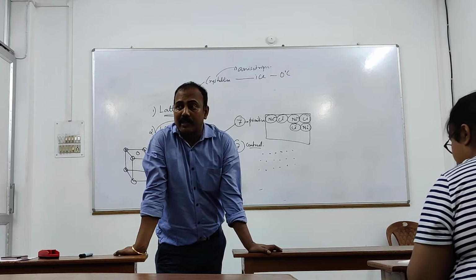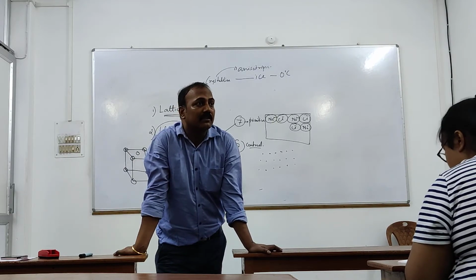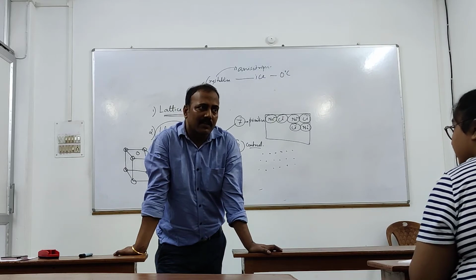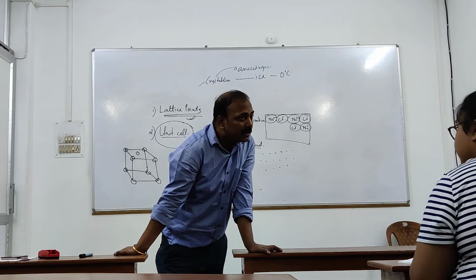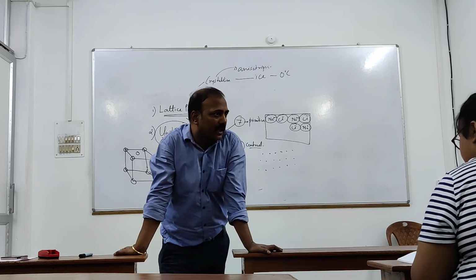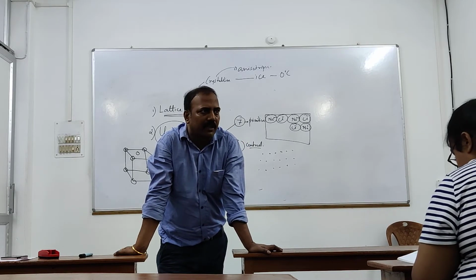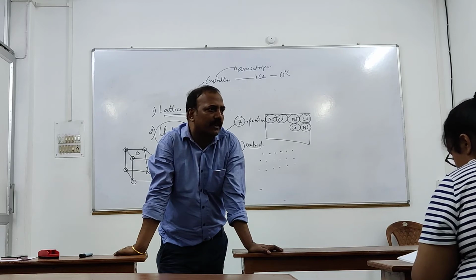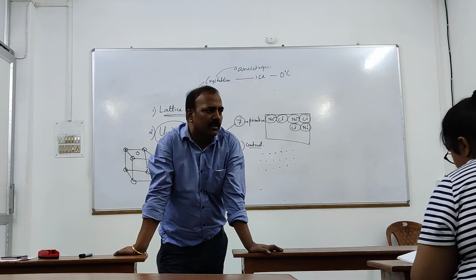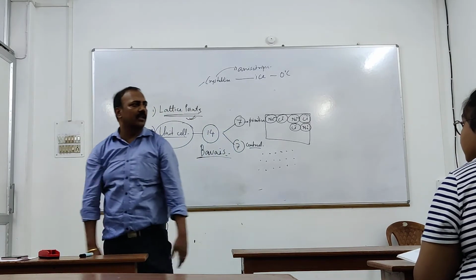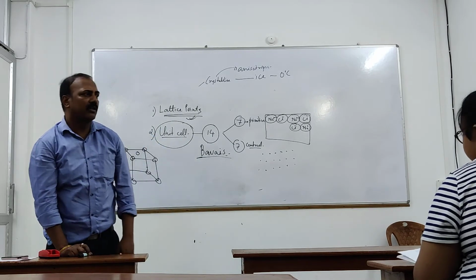Now obviously they are differing in shape. How are the shapes different? By either angles or by sides. You see? They are differing from each other either by angles or by sides. किसी का एंगल डिफरेंट है, किसी का साइड डिफरेंट है, किसी का एंगल और साइड दोनों डिफरेंट है. Yes, so these unit cells are differing from each other by angles or sides.